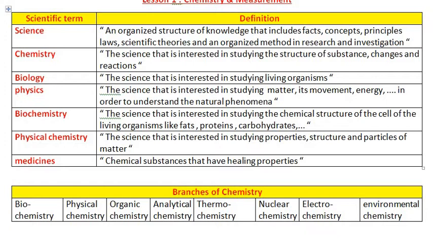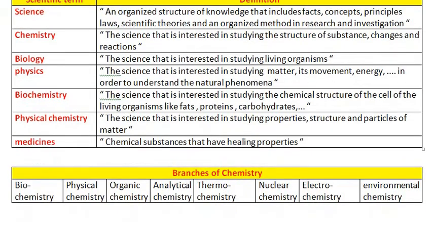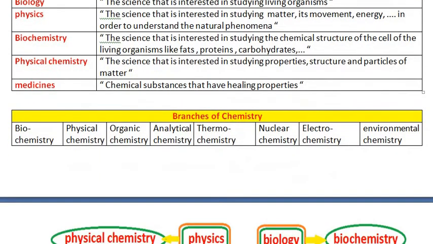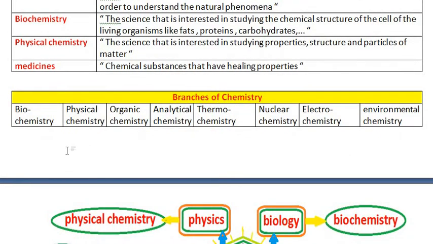Environmental chemistry is another branch of chemistry which deals with the chemical substances which can pollute the environment and how to control or prevent this pollution. These are some branches of chemistry. There are some other branches of chemistry outside the scope of your course.